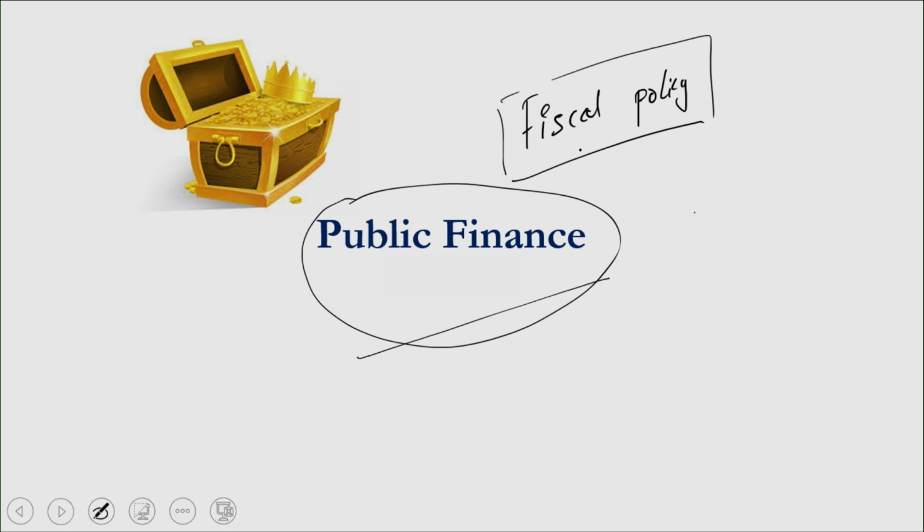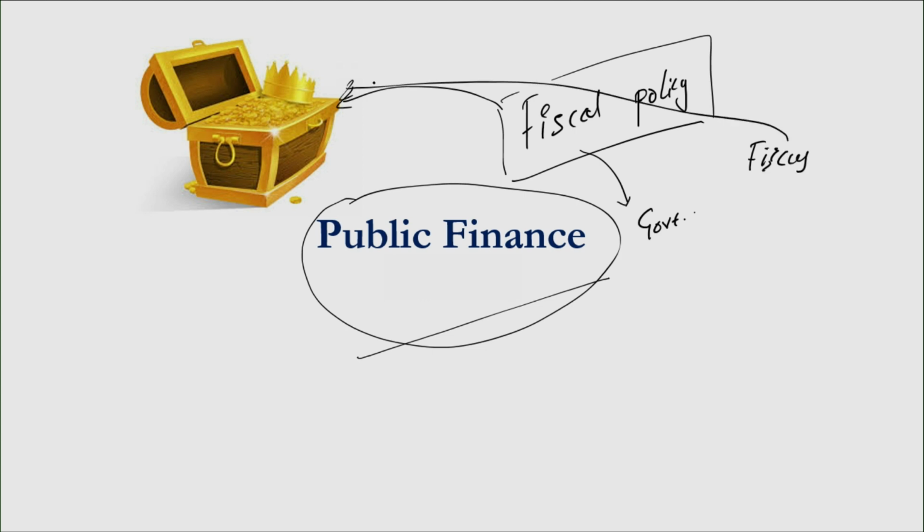If you look at the word fiscal, it refers to the government's finances. The literal meaning of the word fiscal is treasury. That's the reason I placed this image here. Fiscal is derived from the Italian word fiscus, which means treasury. In the good old days, kings used to maintain this treasury. All the revenue collected from the people is what they maintained in the treasury, and out of this treasure, they made spending.